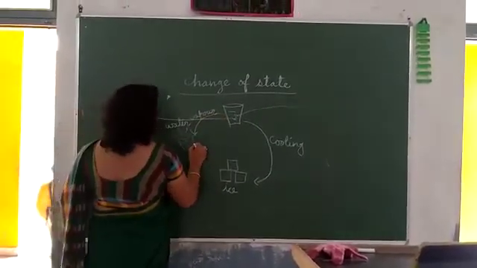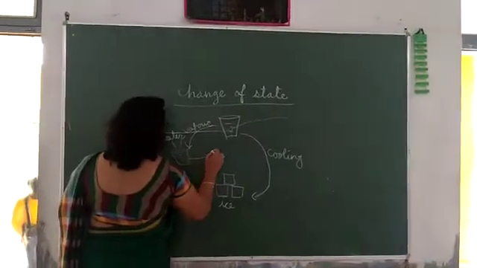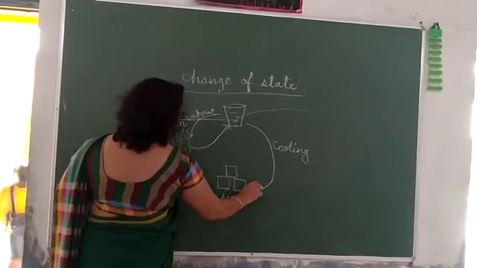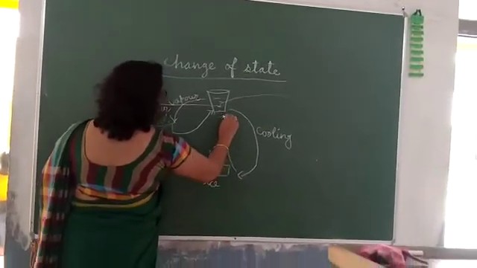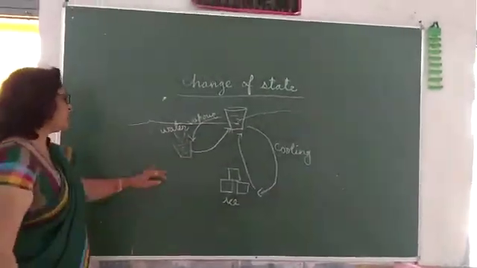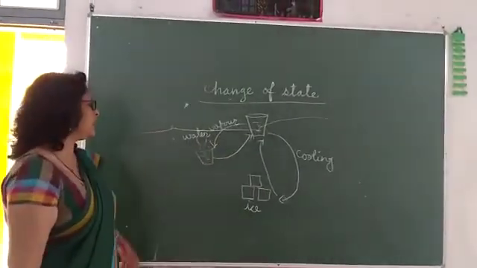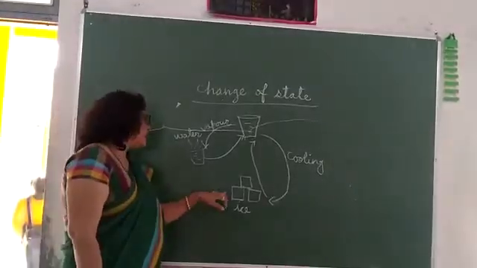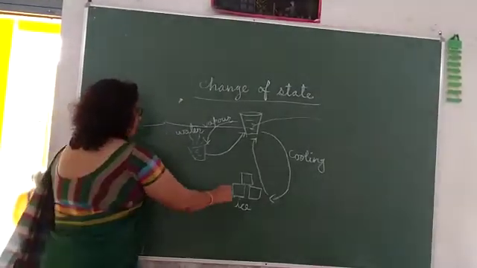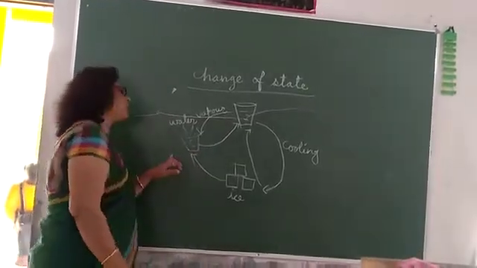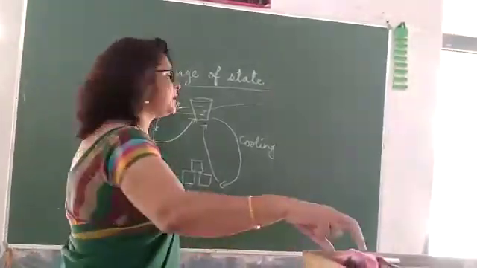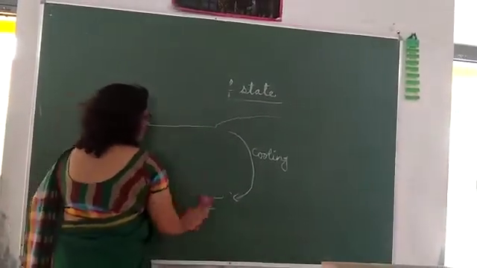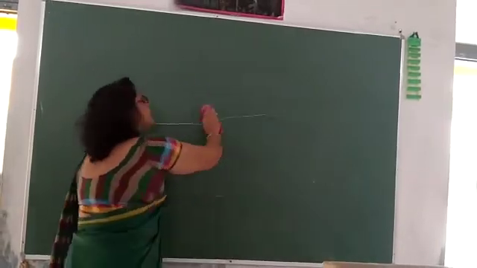But when water vapor is cooled, it again changes into water, and when ice is heated, it changes into water. So this works in a circular manner. And when we give more temperature, ice can change into water vapor also. In this way, matter can change its state on heating and cooling.